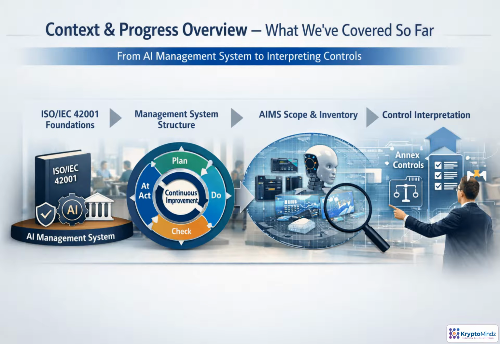So far, we've moved from the purpose of ISO IEC 42001 to the ISO management system structure, and then to aim, scope, and inventory. Now we shift from what is in scope to what the controls require, preparing for the governance, risk, compliance, and impact assessment work in Module 2.